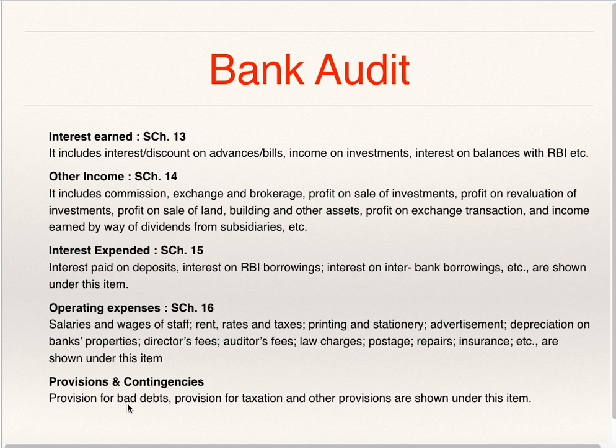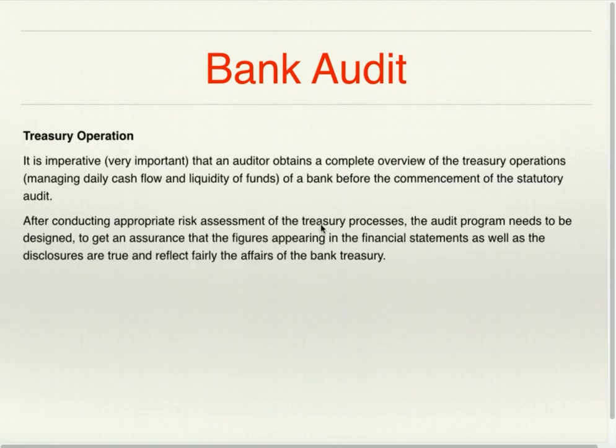Provisions and contingencies, provision for bad debt, provision for taxation and other provisions are shown under this item. Auditor should carefully check these provisions and contingencies. Now we'll see treasury operations of bank.